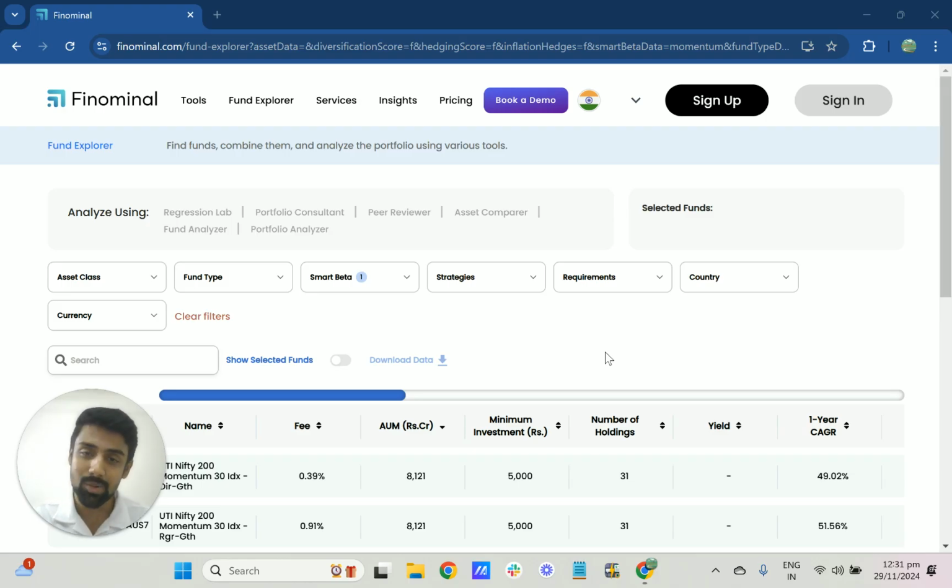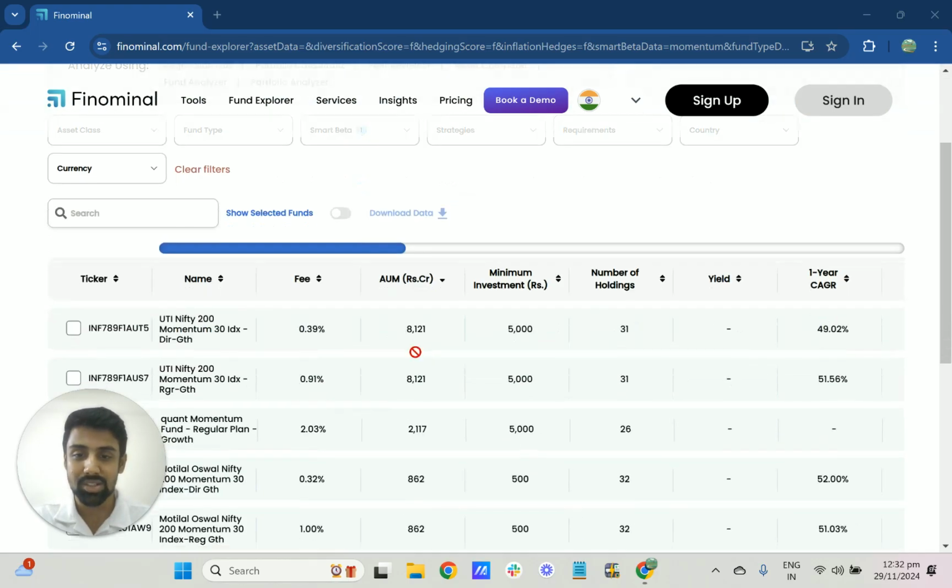And in the size, it was kind of the contrary. Almost all funds, that is, all small cap funds, were giving the size factor exposures in India. So in this video, let's look at whether momentum factor funds in India actually give you momentum exposure.